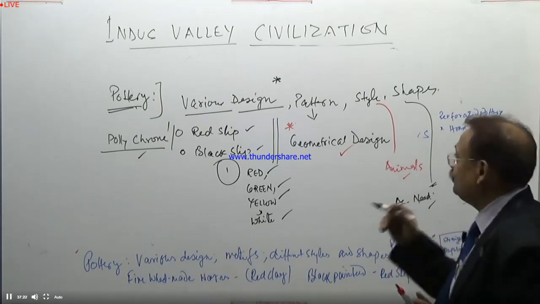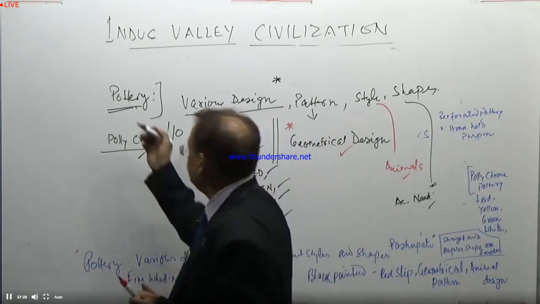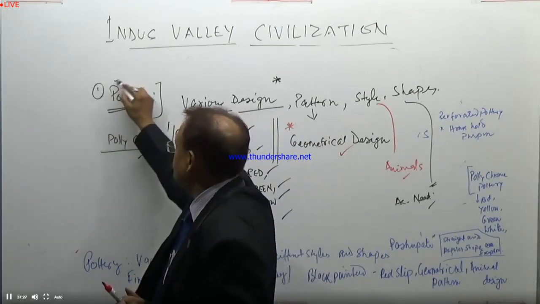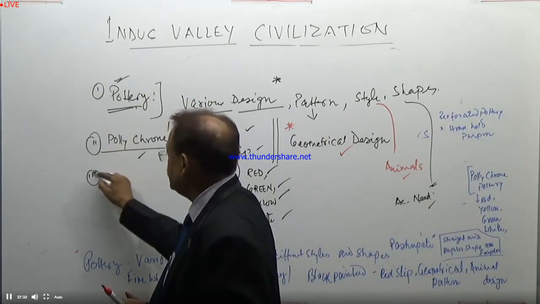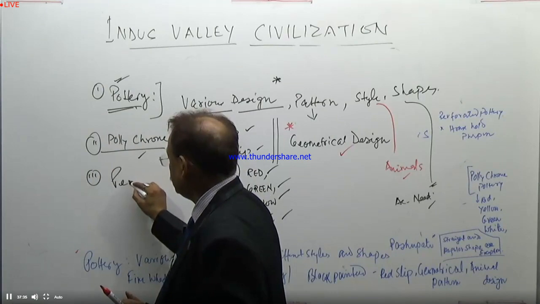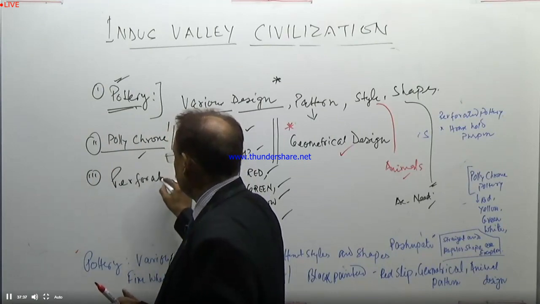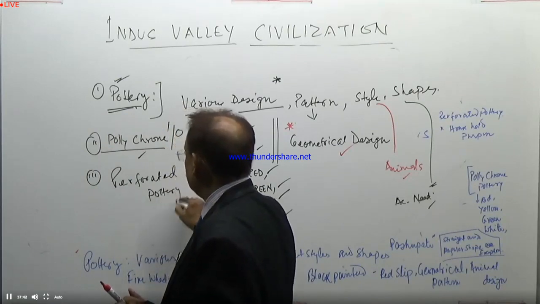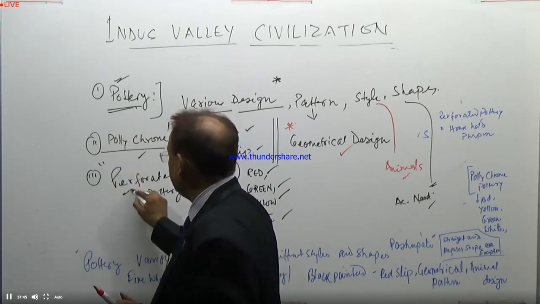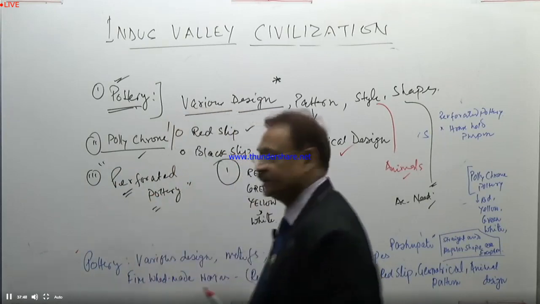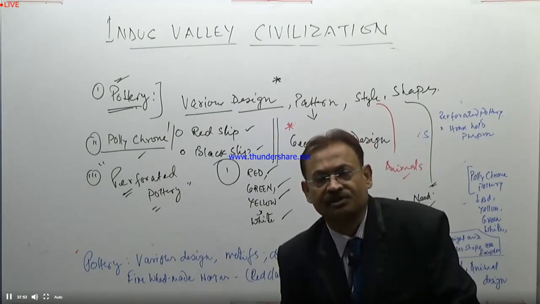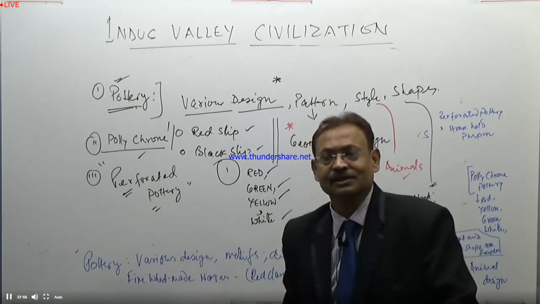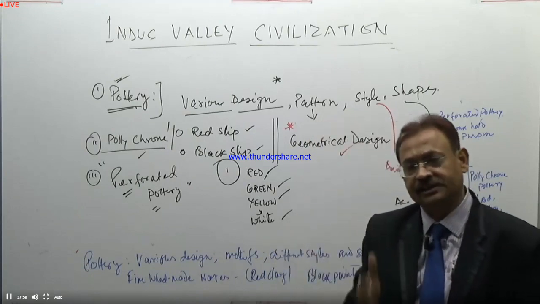We also find, this is one normal design of the pottery, then polychrome pottery, another one is perforated pottery. Perforated pottery, what is it? It is perforated pottery. This was also found. This also prevailed during this region, during these conditions. So these were the ideas you will have to keep in your mind.